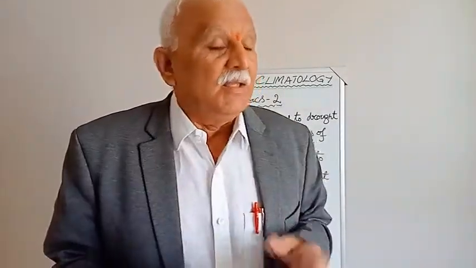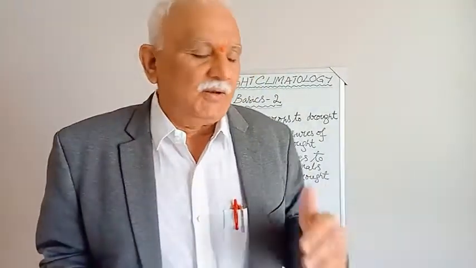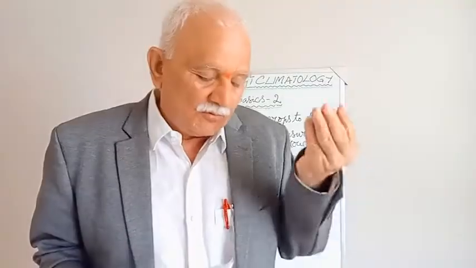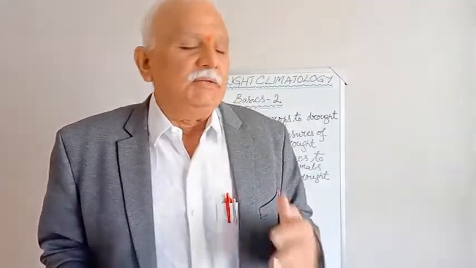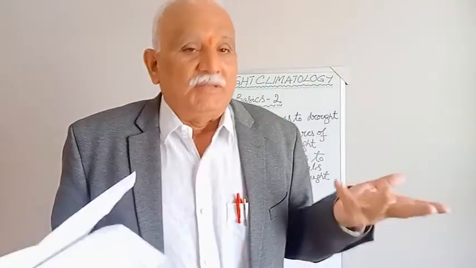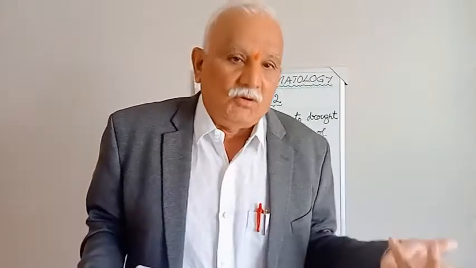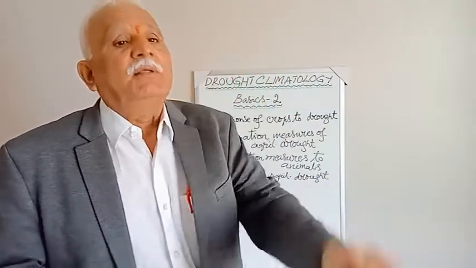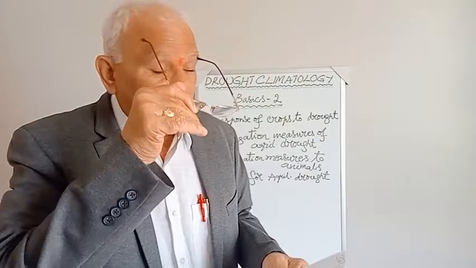Three things are there. If we can avoid the drought, wonderful, excellent. If it is inevitable, we go for mitigation. If these two are not possible, we adapt to it. This is the thing which is left at the end for the farm. We should get adapted to that drought situation and do the best for harvest of the best yields.